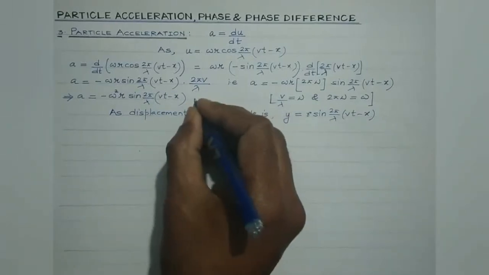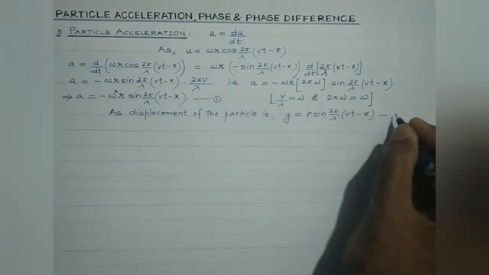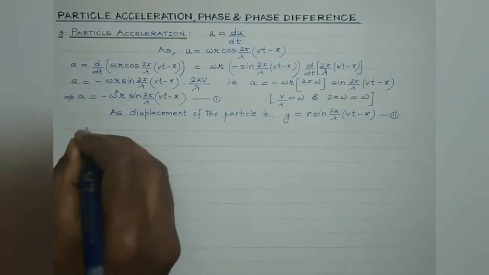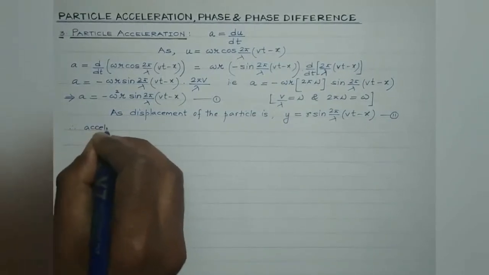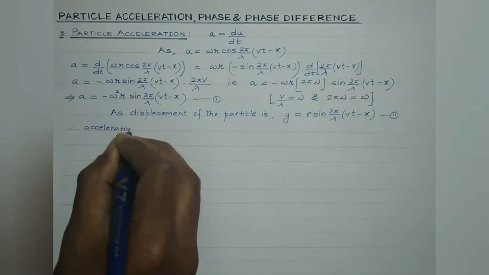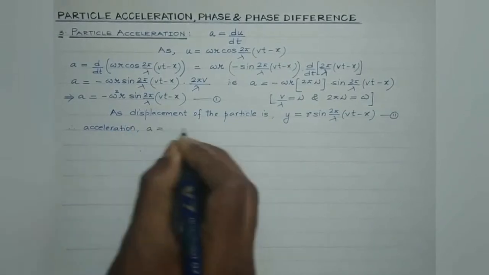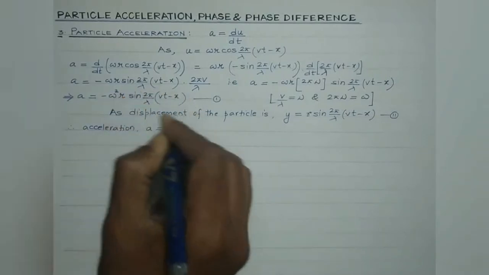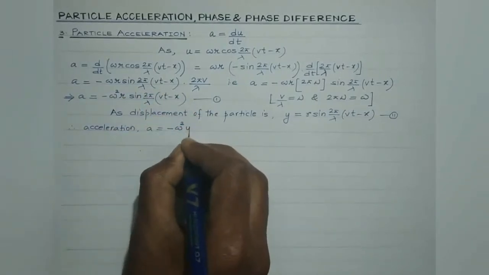So from these two, what we get is the particle acceleration, that is given by minus omega square times the displacement.